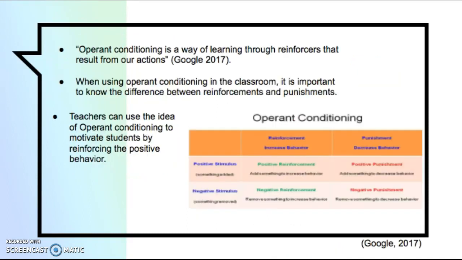Positive reinforcement is used to increase the likelihood of a desirable behavior. Punishment is used to decrease the likelihood of an undesirable behavior. By understanding the differences, it can help control behaviors in the classroom. An example is giving positive feedback to a student, such as a compliment, approval, words of encouragement, or anything that is positive, which can help increase a positive behavior from that child, such as them wanting to do better